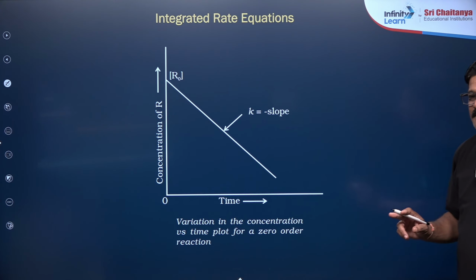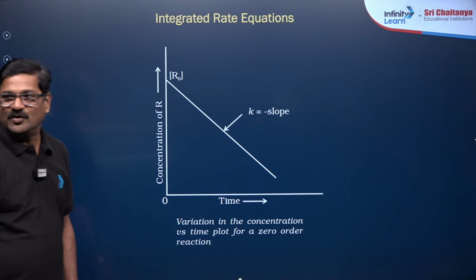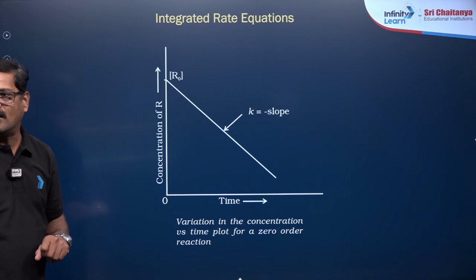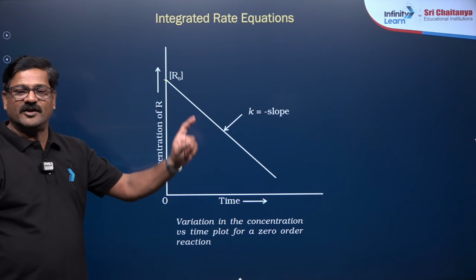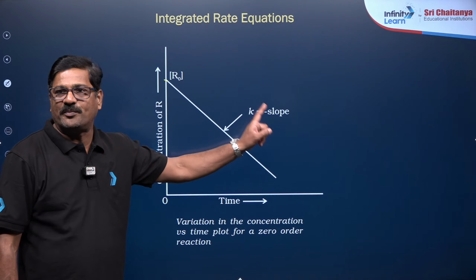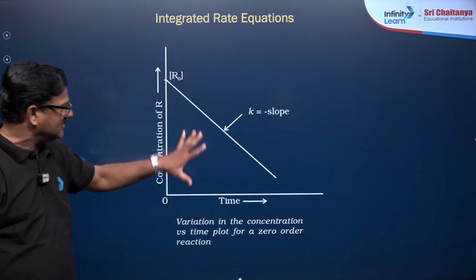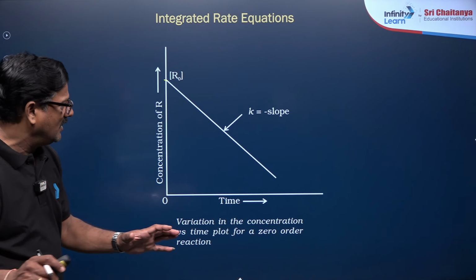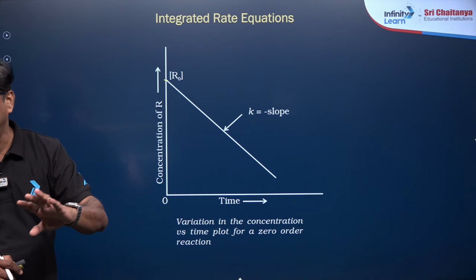So, this is the graph, concentration of the reactant versus time. You are going to get a straight line with a negative slope where the intercept is given on the y-axis. The intercept indicates the initial concentration, and the slope is going to give you the rate constant. Based on this, it is a snapshot of the NCERT textbook. We are connected to the NCERT. NCERT is everything. And if the slope is given, you can directly calculate the rate constant for a zero order reaction.